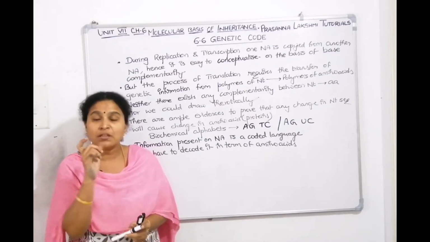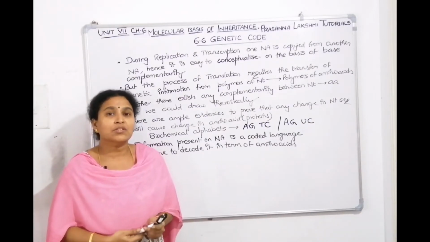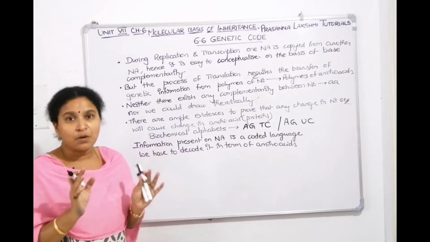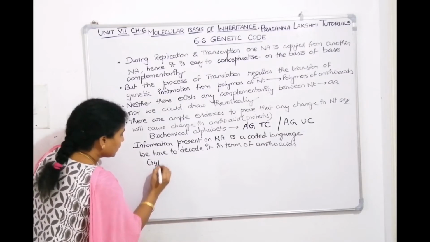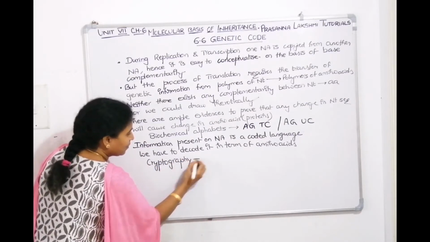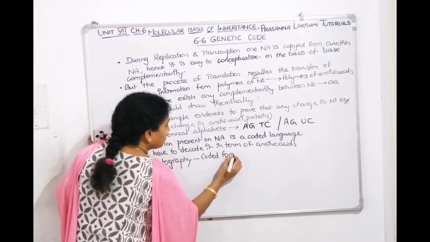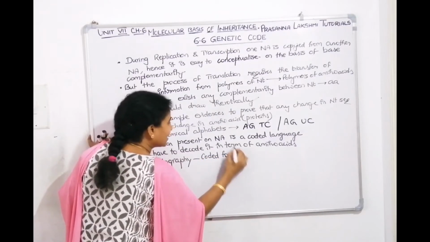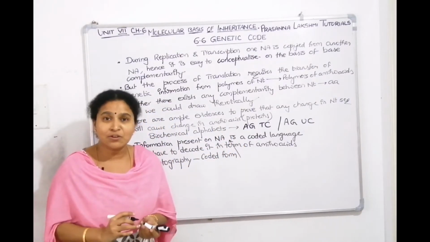Now anything which is in a coded language, and if you are decoding or deciphering it, that is called cryptography. A letter which is written in a coded language, what is it called? Cryptography. Cryptography means anything which is in coded form. That means the information on the nucleic acid is also in coded form.